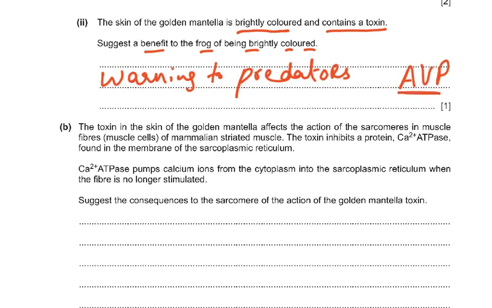Now, whenever this is written in the mark scheme, AVP, it means any valid point. For instance, somebody might have written that being brightly colored, it is very well camouflaged in the background, or maybe in the flowers and the plants which are very brightly colored. So it's very well camouflaged, so it is not easily predated. AVP means any valid point, and of course we can always discuss this. If I'm the examiner, then we talk with the head examiner and say, well, one student wrote this, what do you think? And if that is a relevant point, then we will give that person a mark.